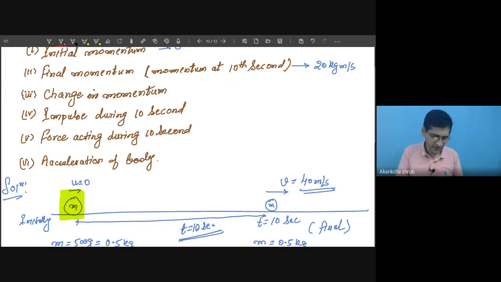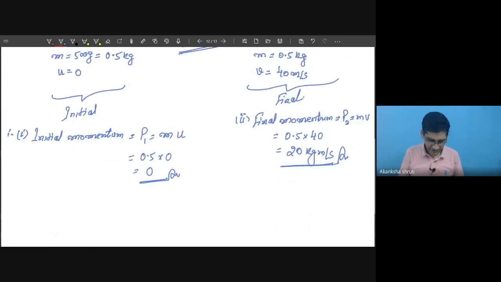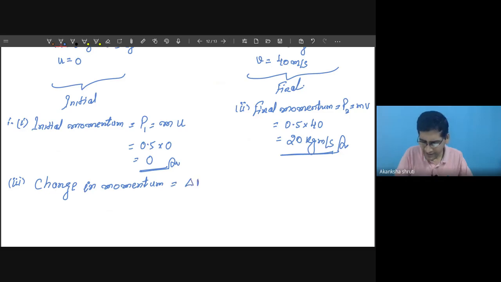Now, student, what is the change in momentum that we want to calculate? Just take the difference. For calculating the change in momentum, denoted by delta P, the formula is P2 minus P1.